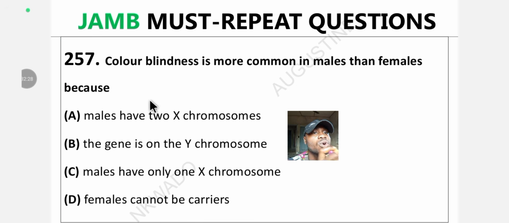Question 257. Color blindness is more common in males than females because A, males have 2 X chromosomes. B, the gene is on the Y chromosome. C, males have only 1 X chromosome. D, females cannot be carriers. What's the answer? Drop the answer in the comment section.